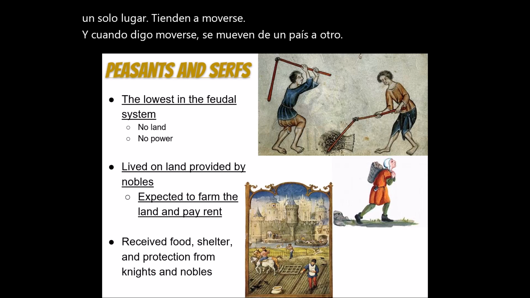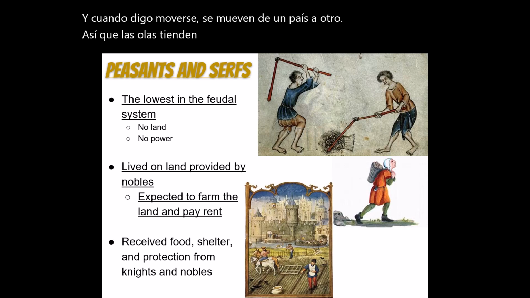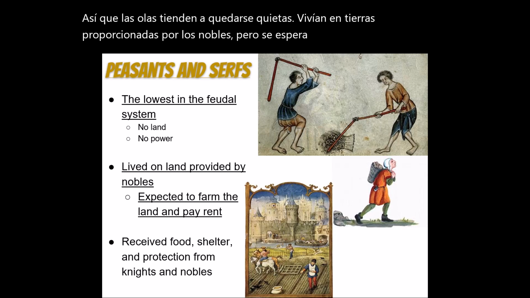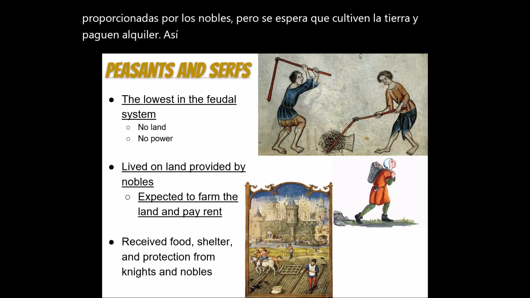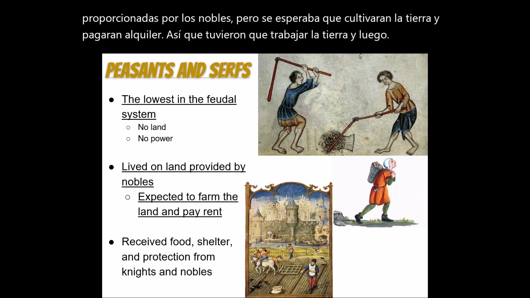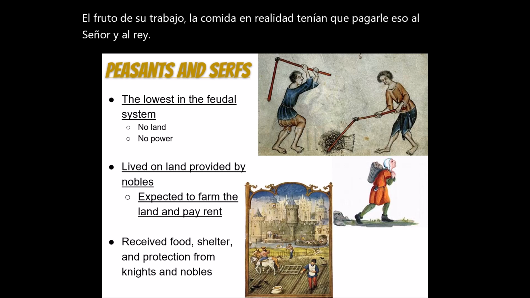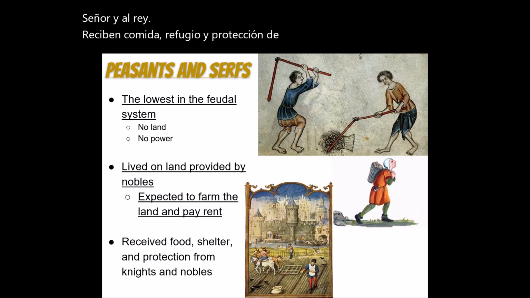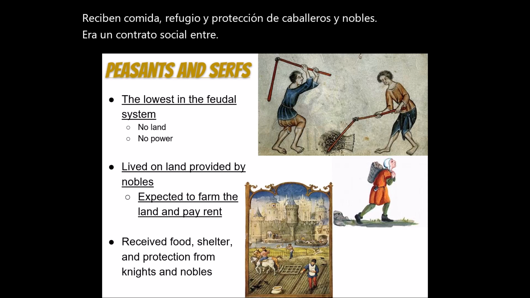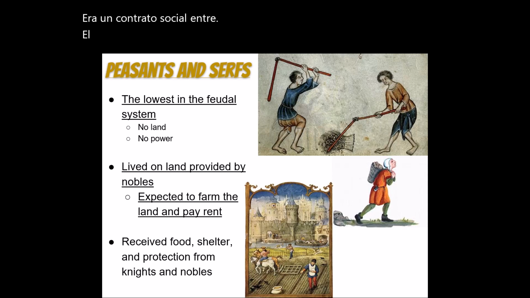So the serfs tend to stay still. They lived on land provided by the nobles, but they are expected to farm the land and pay rent. So they had to work the land, and then the fruit of the labor, the food, they actually had to pay that to the lord and to the king. They received food, shelter, and protection from knights and nobles. So it was a social contract between the king, the knights, and the noblemen with the peasants and the serfs.